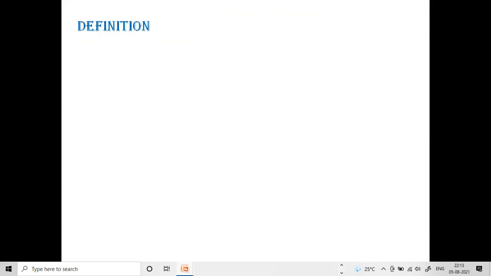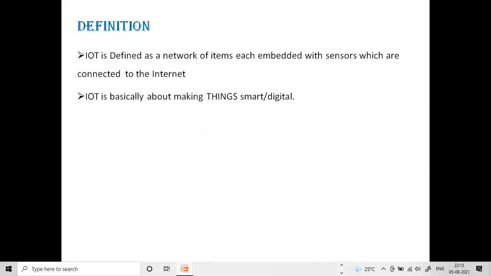Next, let us start with the definition. IoT is defined as a network of items, each embedded with sensors which are connected to the internet. And IoT is basically about making things smart.